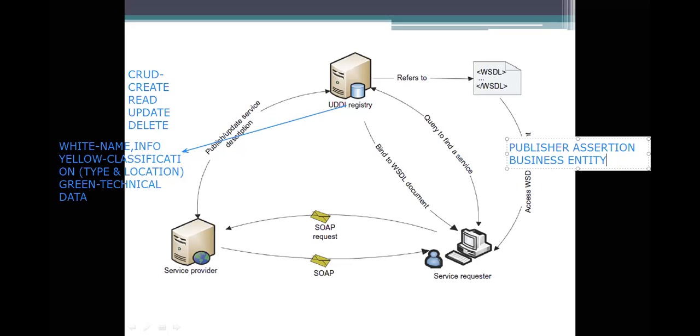Business entity, entity means you can take it as a category or anything. So the entity you are maintaining here is the business entity, which describes the organization. Describing the organization means giving the organization name. For example, the organization is our college.